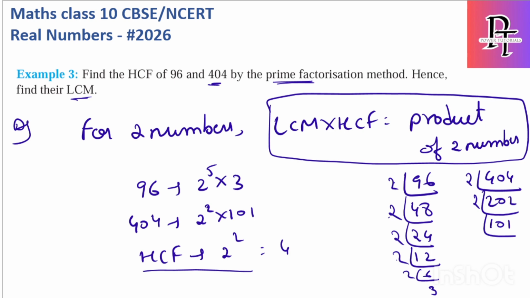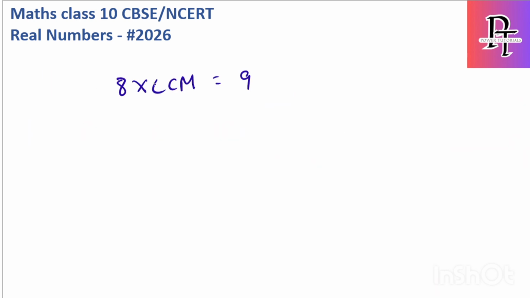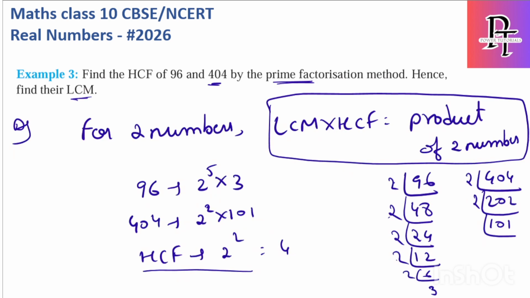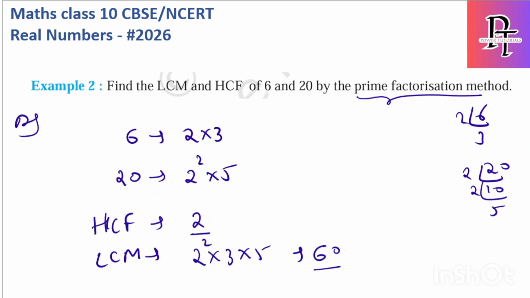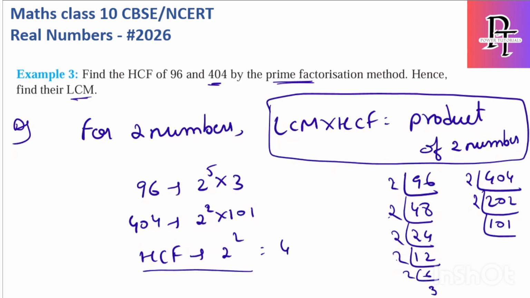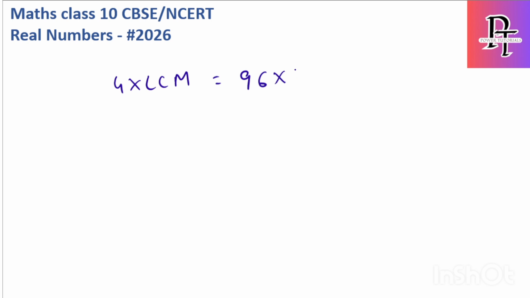Okay, now it becomes 96 into 404. 4 into LCM is equal to 96 into 404.